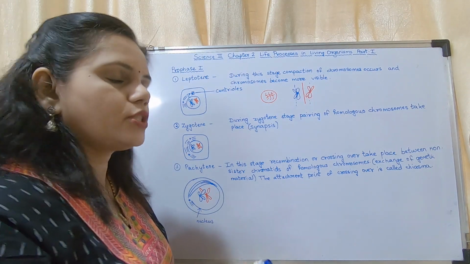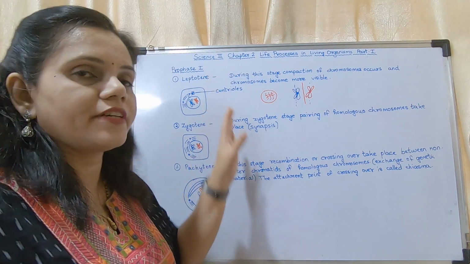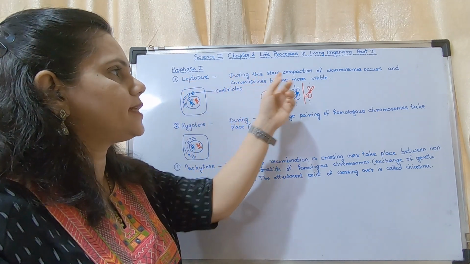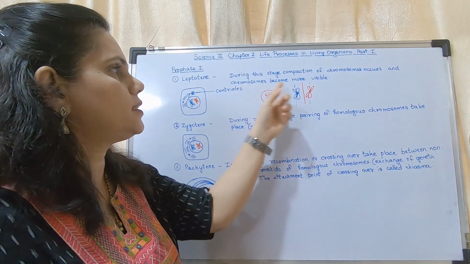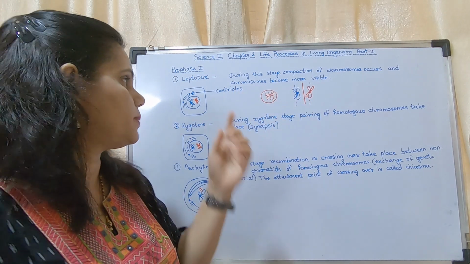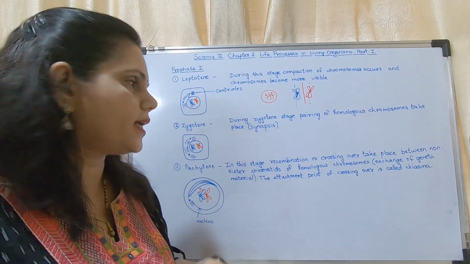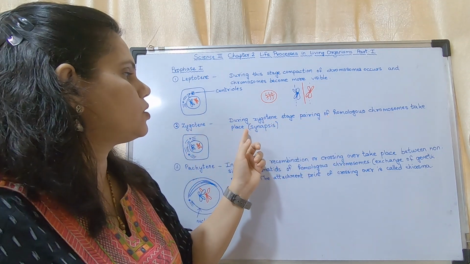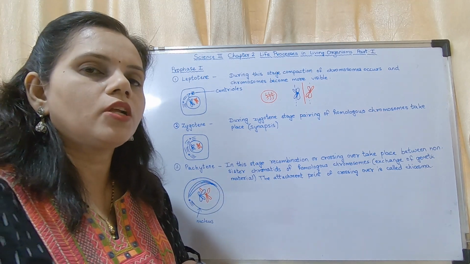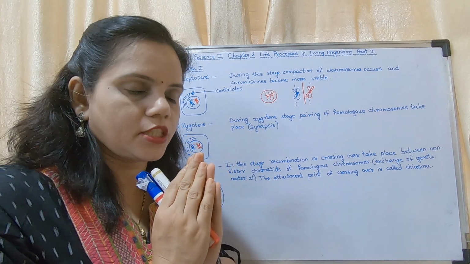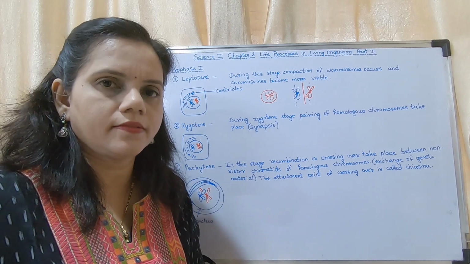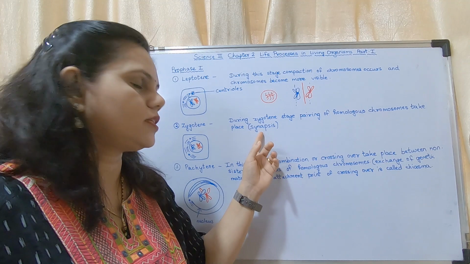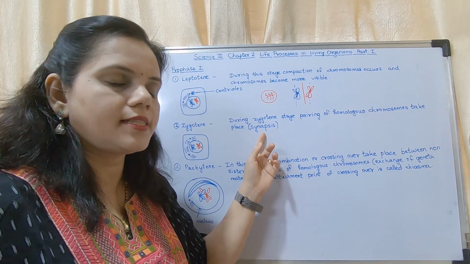Okay, so first we will see what is happening in the first stages of meiosis 1. Leptotene: during this stage compaction of chromosomes occurs and the chromosomes become more visible. They are appearing with their sister chromatids. Zygotene: during zygotene stage pairing of homologous chromosomes takes place. Homologous chromosomes come near to each other. Why do they come near to each other? That we will see. This process of coming near to each other is called synapsis. That is the second stage.